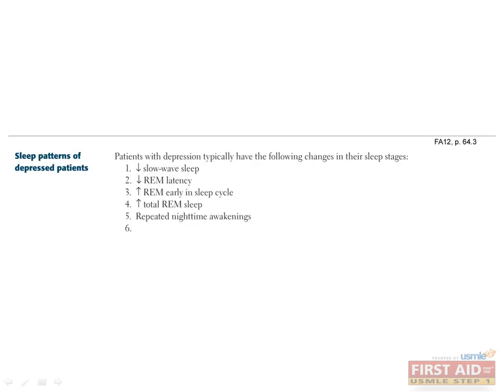Patients with depression typically have numerous changes in their sleep stages. Depressed patients tend to have decreased slow-wave sleep, decreased REM latency, increased REM cycles early in sleep, increased total REM duration, repeated nighttime awakenings, and early morning awakening. Of these sleep changes, which is a fairly specific indicator of depression? Early morning awakenings are an important screening question and a fairly specific indicator of depression.